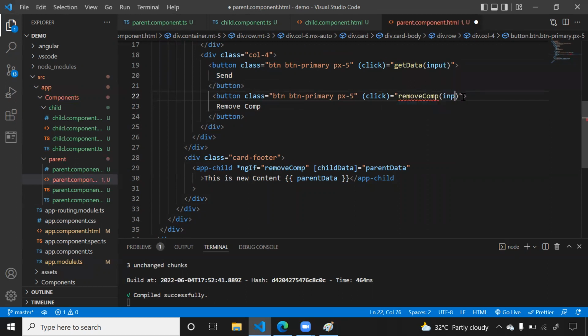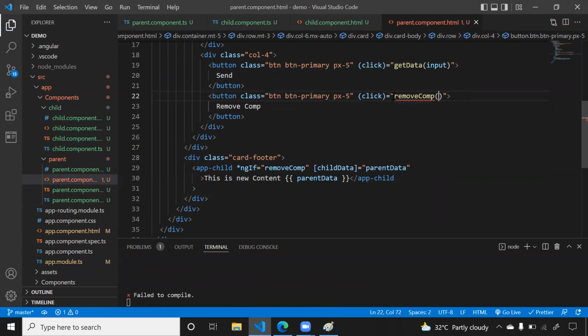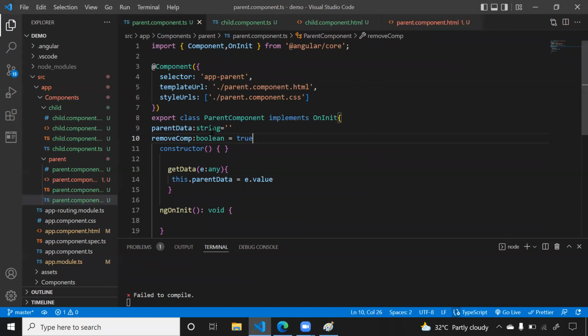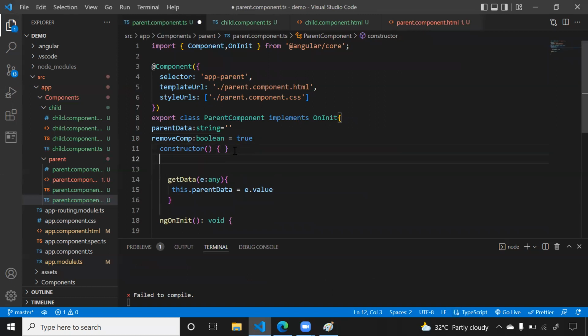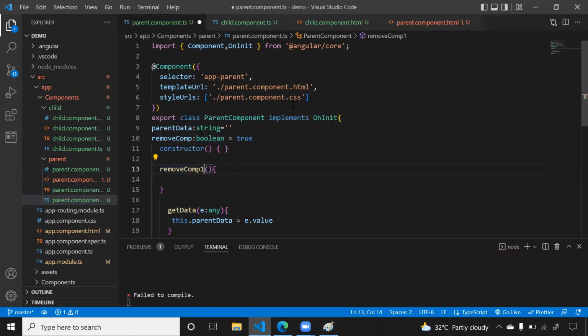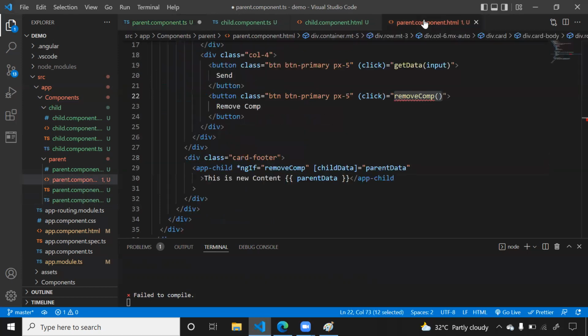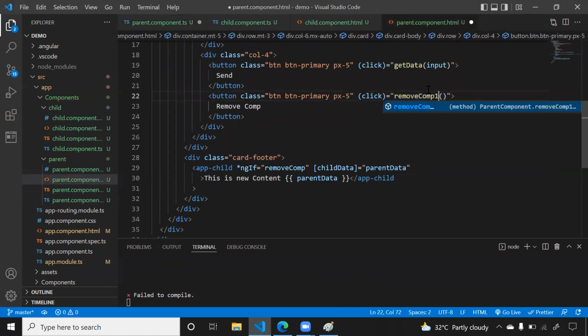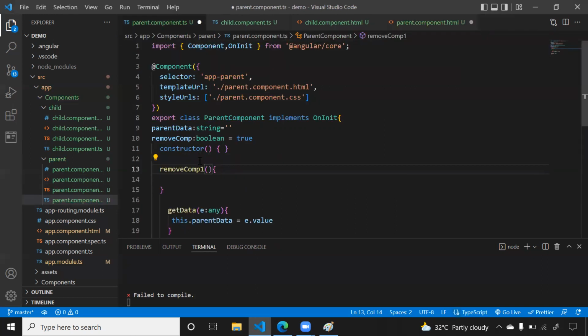And let me write this method inside my TS. Whenever it is called, removeComp is called. Here also I will write one.